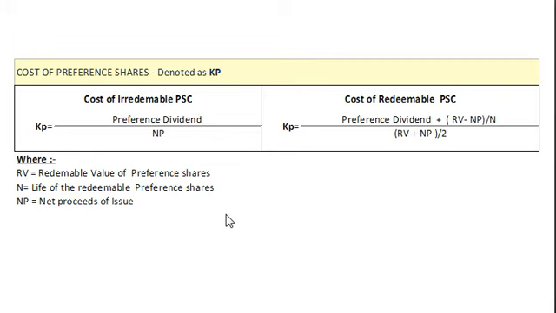So like debt, preference shares cost can be calculated by using two formulas. First for irredeemable preference shares, and second is for redeemable preference shares. Now, as per the amendment to Section 55, no company limited by shares can issue irredeemable preference shares, but this is just for our information.